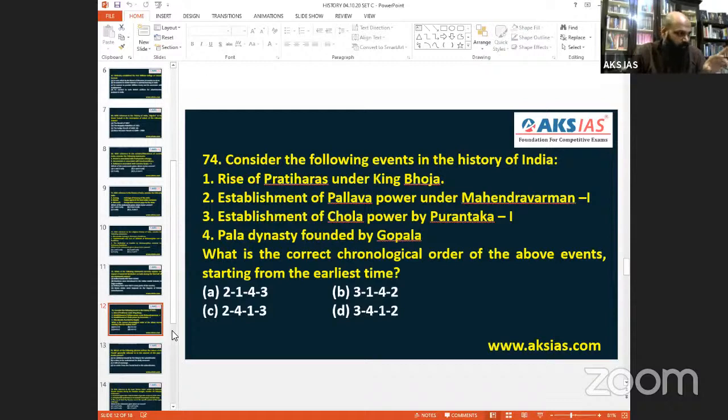There was a mistake here, Purantaka, but Parantaka Chola. Parantaka Chola is the establisher of Chola supremacy in the south. Those who were in my class, the statement was perfectly given. Remember, if you can check your notes. So Mahendravarman also, complete details given. Gurjara Pratiharas or Pratiharas we have talked about. Pala dynasty, I even told you the story.